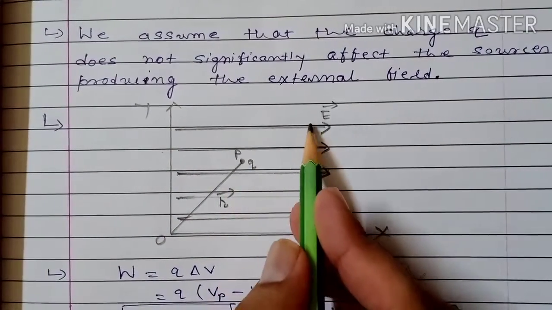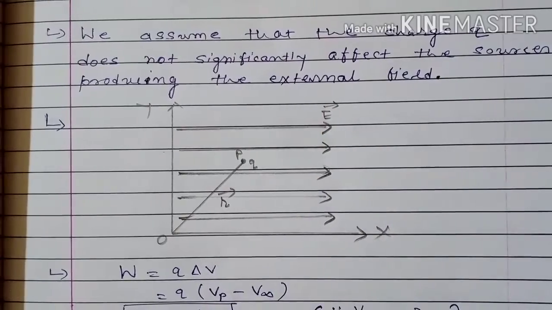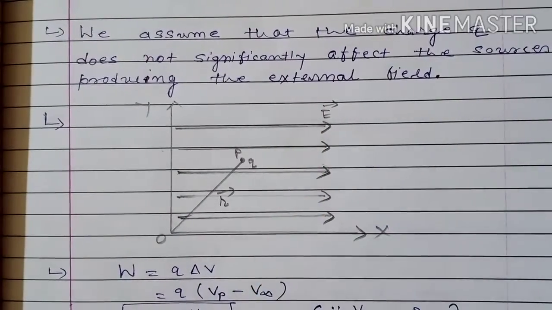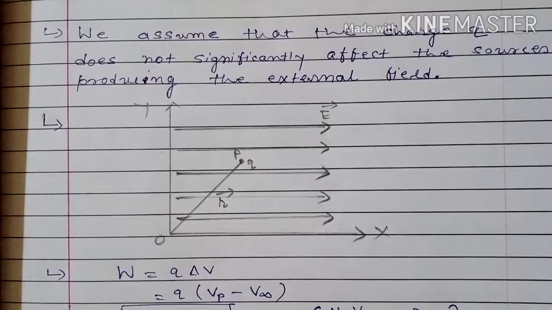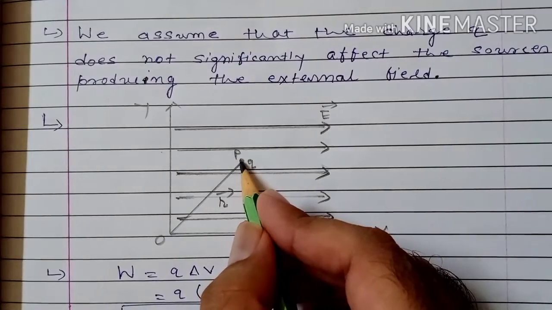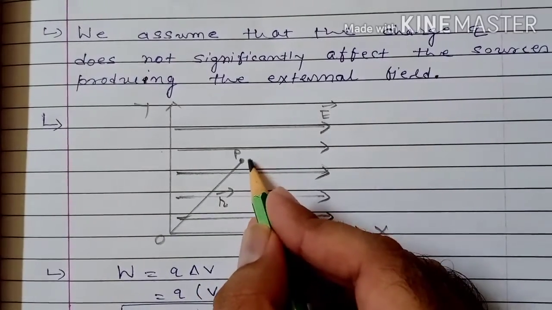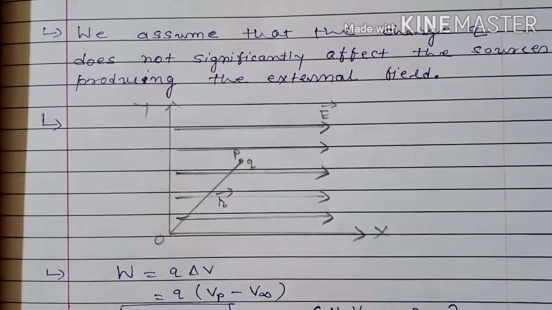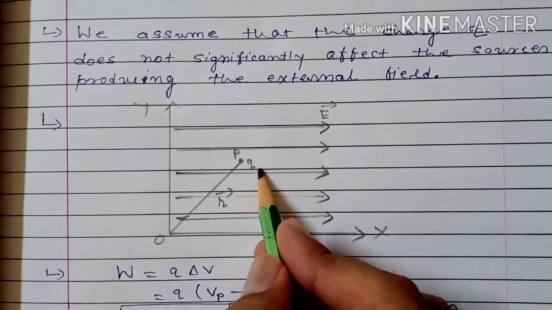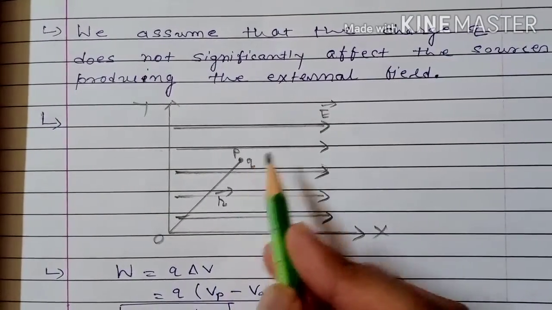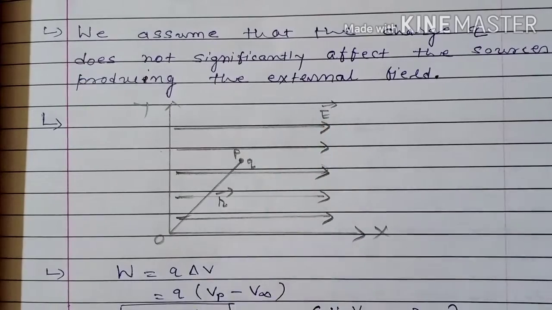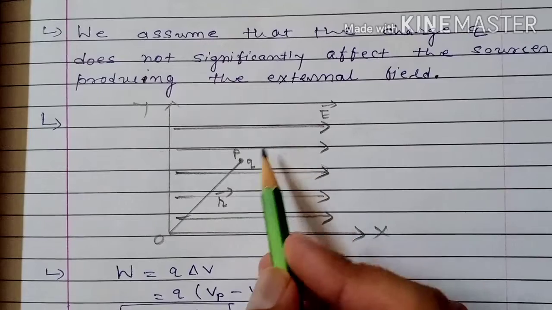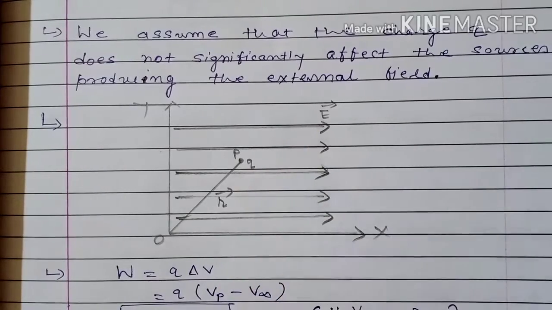This is the external field. This is the field of an unknown source. And we want to calculate the potential energy of charge q. The electric field of charge q does not affect the external electric field E vector. So there isn't any effect of this charge on this electric field.